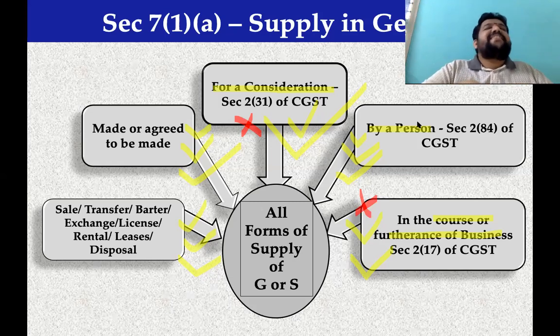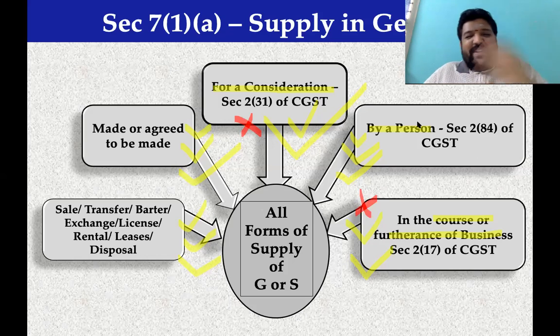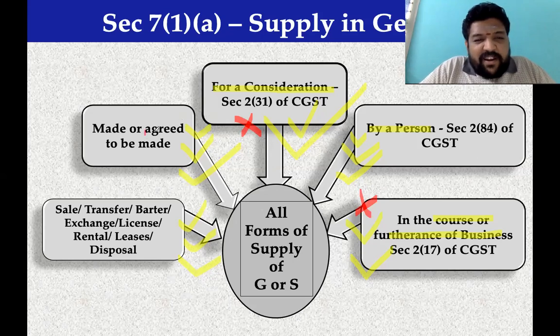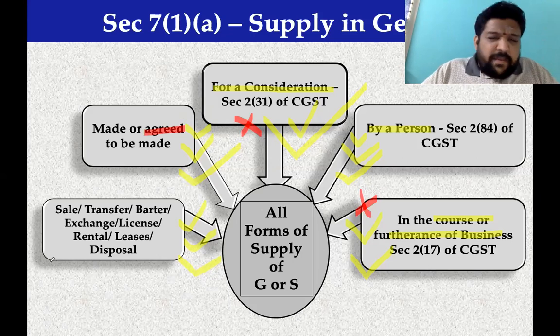Whether there is a written agreement or not, you are taking me back to the very important basic word, agreed. Agreement means: Balaji, you agree that you will do a work for me.